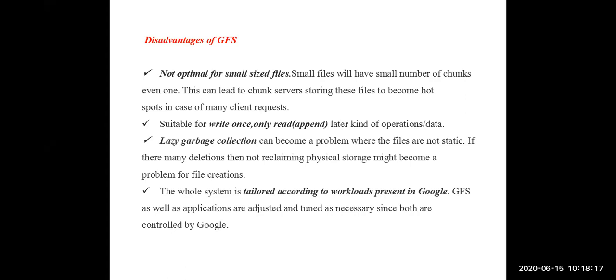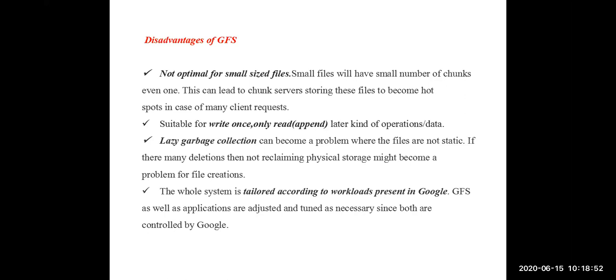The second point, suitable for write once, only read later kind of operations or data. That means it is suitable for those files where write operation is only once and read operation can be any number of times. Next, one more important drawback of this Google file system is that it is not optimal for small sized files. Optimal means best. It is not best for small sized files.